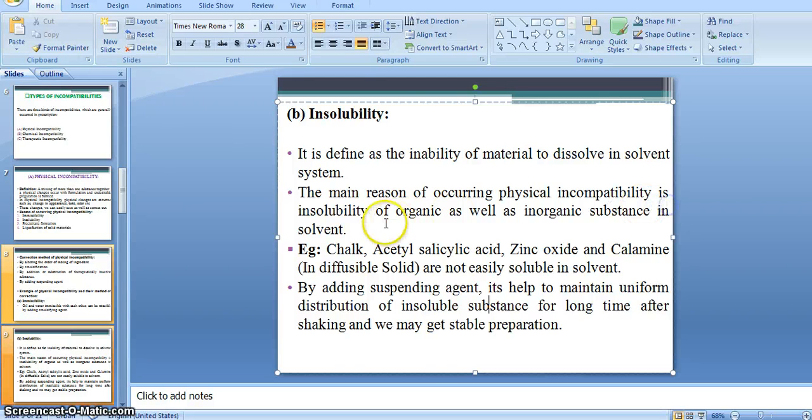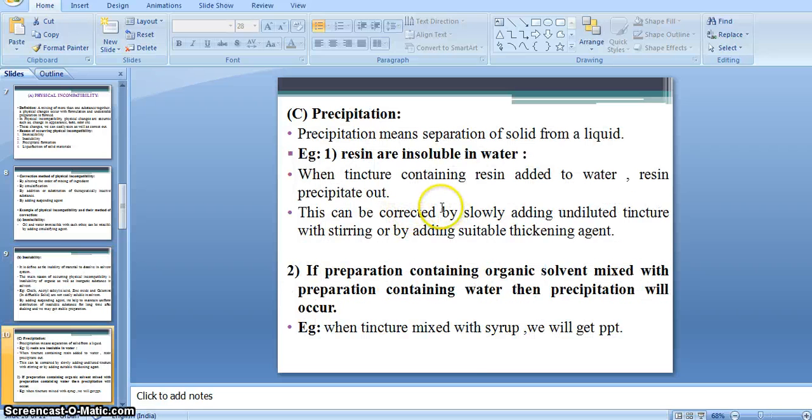This is an example of an absorbent material: light magnesium carbonate, and also light kaolin. Okay, these are examples of some absorbents. If we need to dispense this type of substance in powder form, we have to add light magnesium carbonate or light kaolin in order to get a free flowing powder, right? Otherwise, we also use this method.